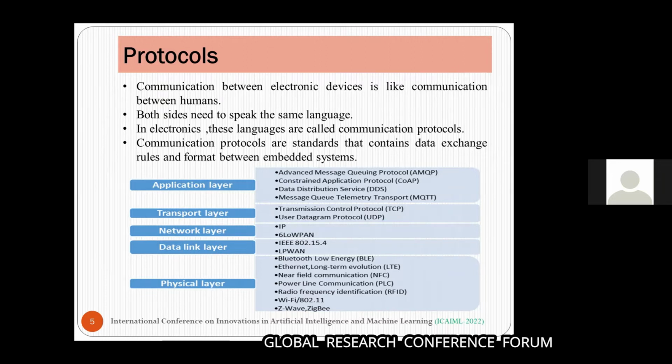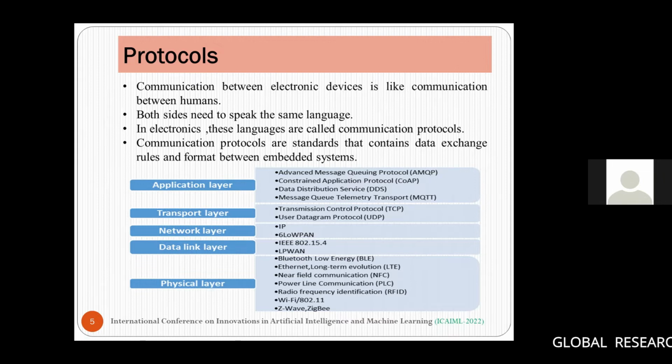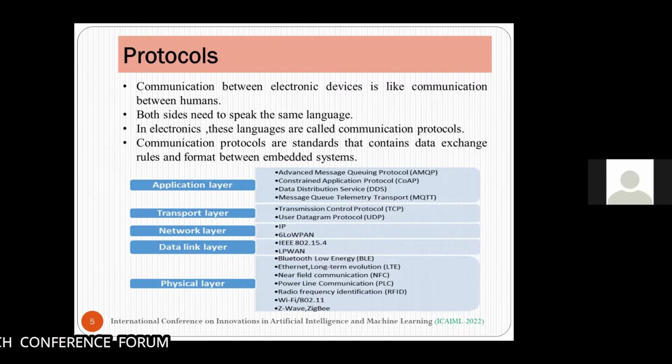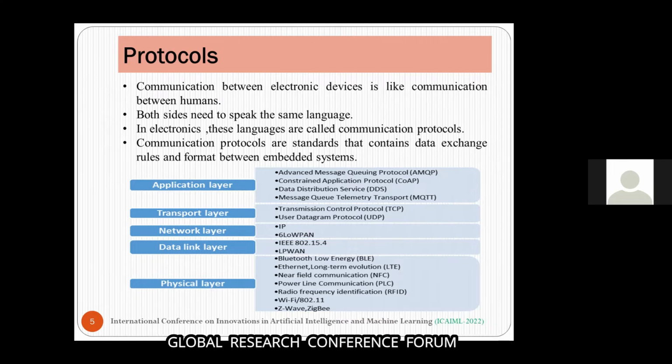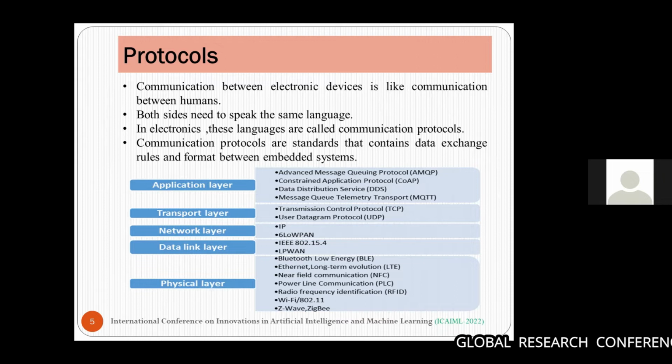Communication protocols are standards that contain data exchange rules and formats between embedded systems. Based on the different layers, there are different protocols. For example, at the network layer, the IP protocol; at the data link layer, the IEEE protocol. In whichever layer we want to design the IoT application, based on that we have to select the particular protocol.